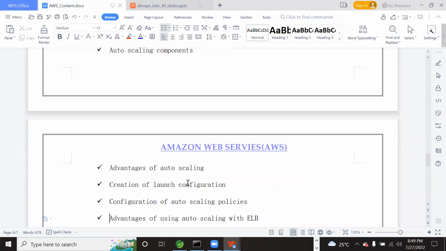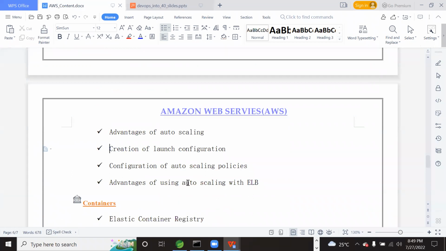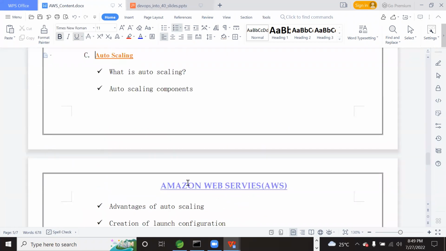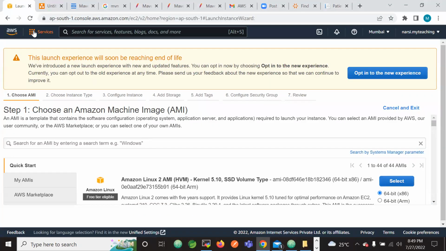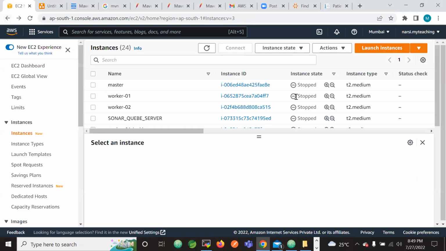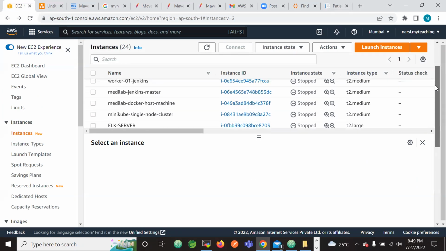Auto scaling is a beautiful feature. For example, I am now using one EC2 machine. Let's say I created a Kubernetes machine, or maybe a Jenkins machine.